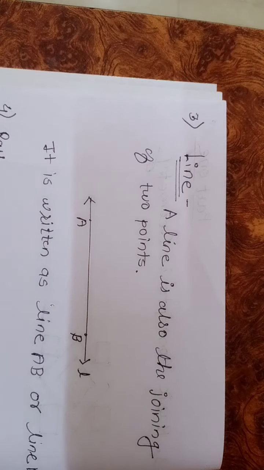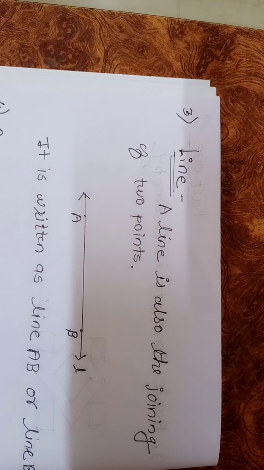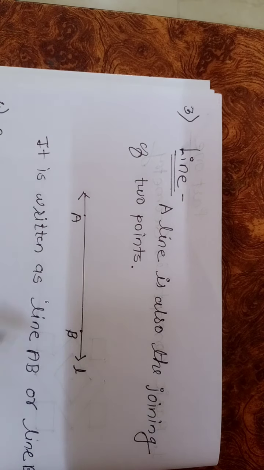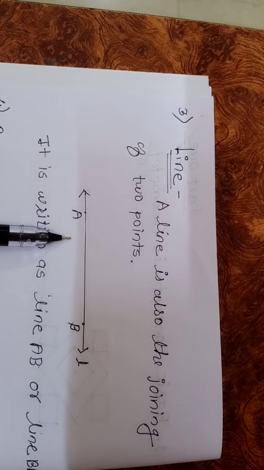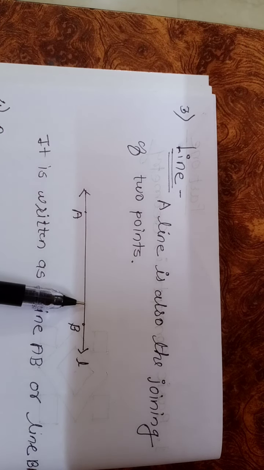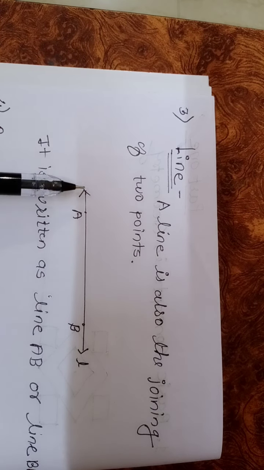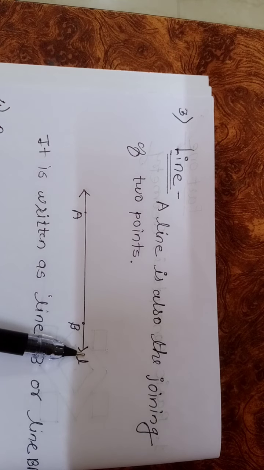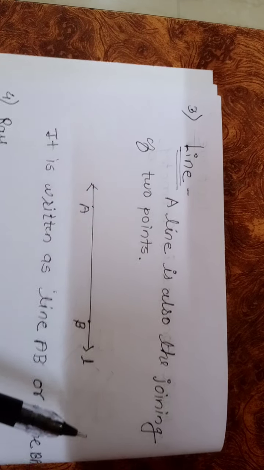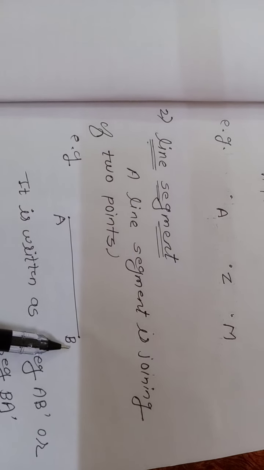the next concept is the line. A line is also the joining of 2 points. See this figure? Students, what is the difference between the figure of the line segment and the line? In this figure, a line has arrows on both sides, but in a line segment, the arrow is not there.